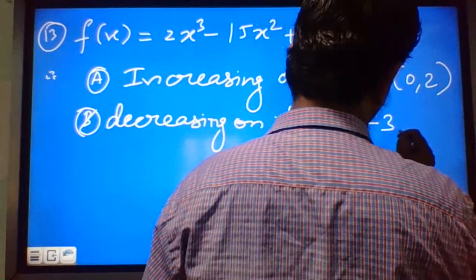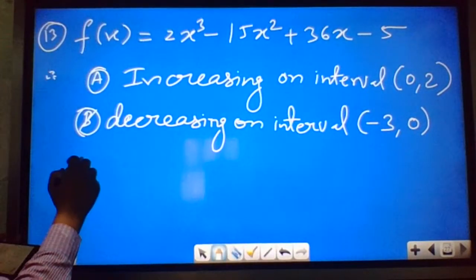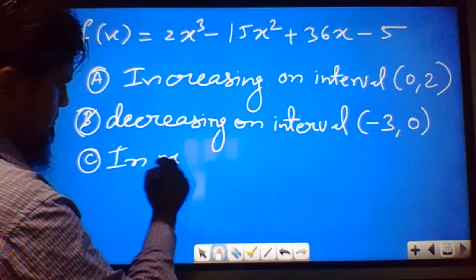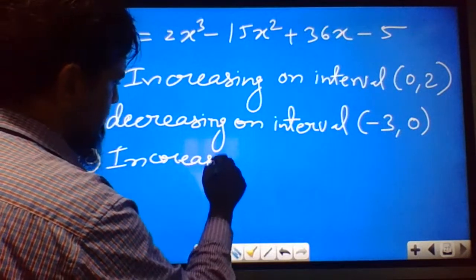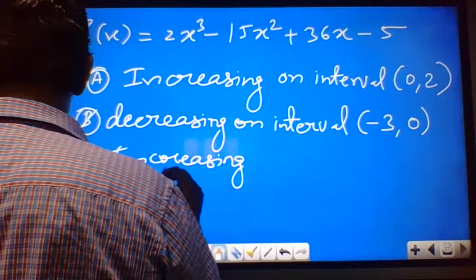Option C: increasing on interval (2, 3).